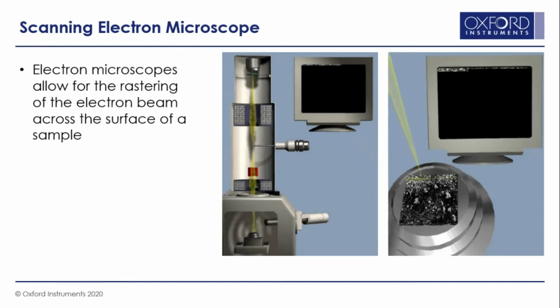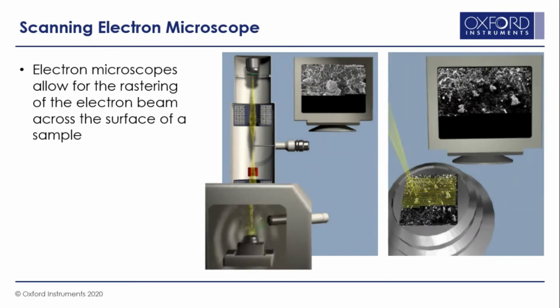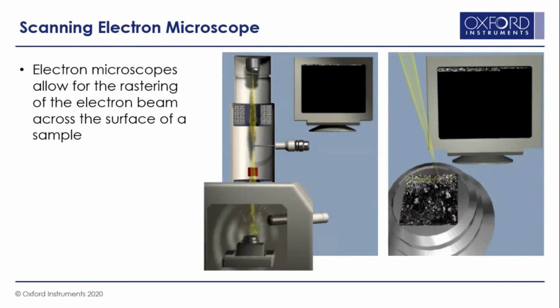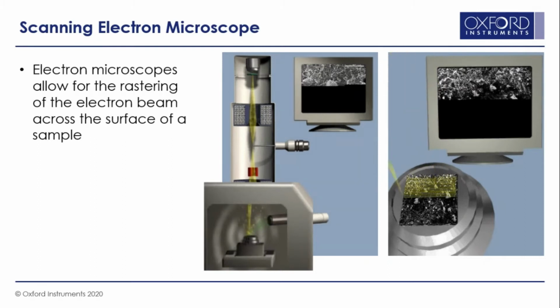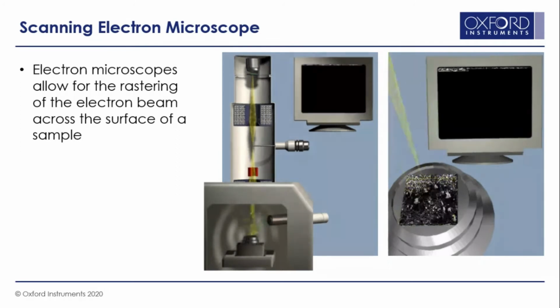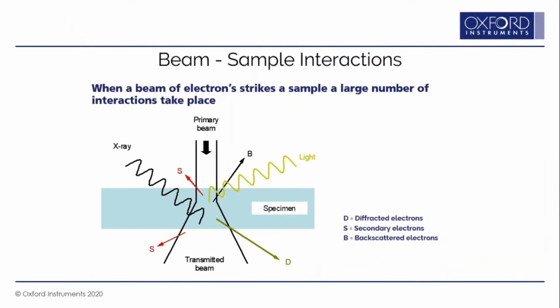In a scanning electron microscope, the beam rasters on the sample, as you can see here, and the electrons are generated. If you acquire the secondary electrons, you can form the secondary electron image. The scanning rate at which the beam rasters on the sample and the rate at which the monitor scans are synchronized, so you get a one-to-one correspondence between the raster scan and the image you see on the monitor.